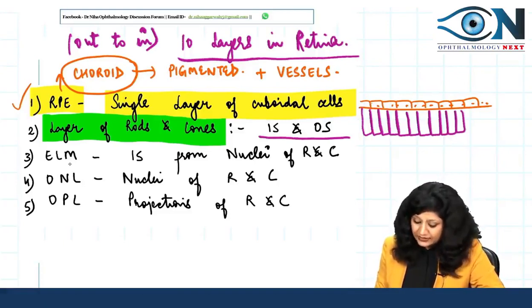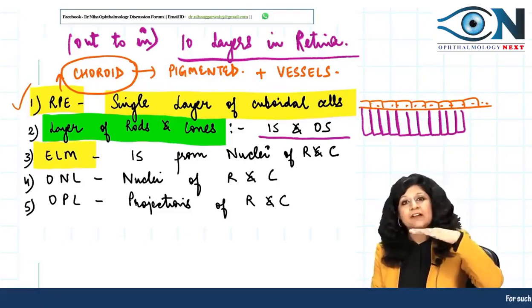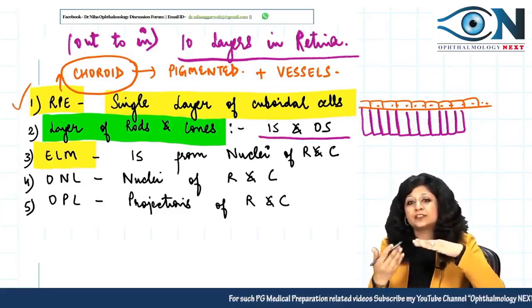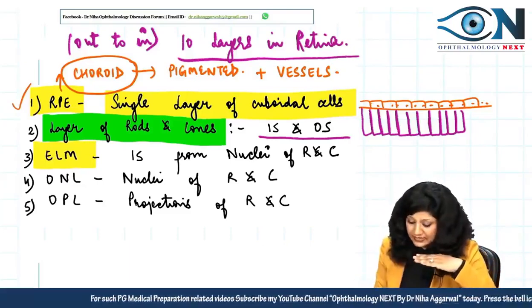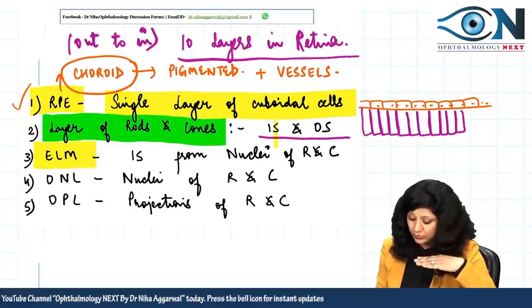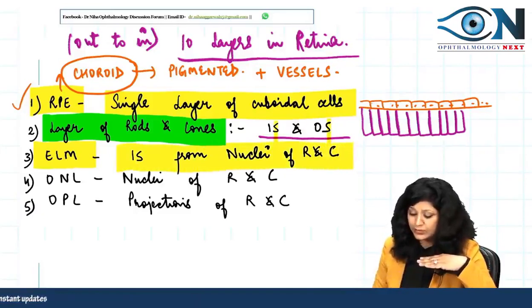Now then comes your external limiting membrane. Whenever we have a limiting membrane, it is separating two layers. Which two layers? It is separating the inner segment as well as the outer segment from the nuclei of the rods and cones.